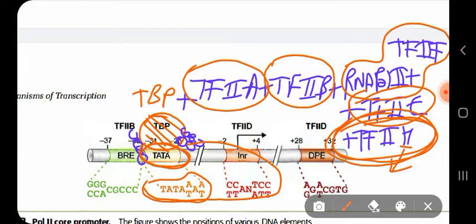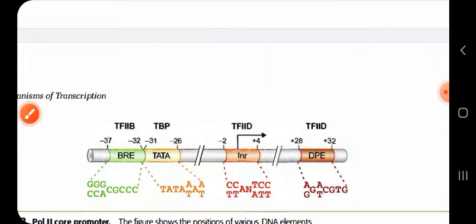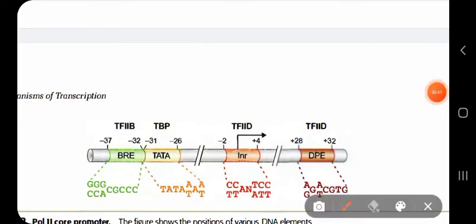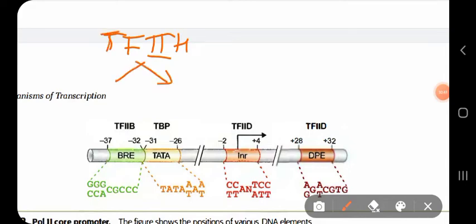That means with the help of ATP, it catalyzes the hydrolysis of ATP in order to melt the DNA at the promoter region. Now this TFIIH is made up of two subunits. One is called XPA, another is called XPD.